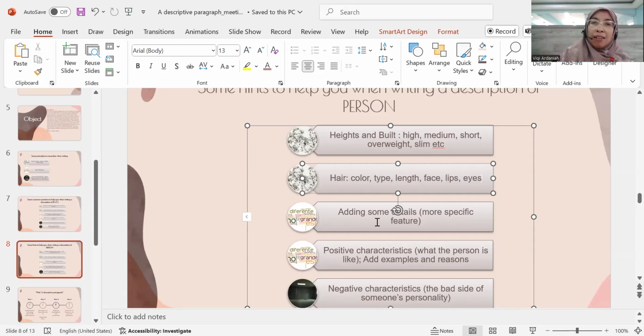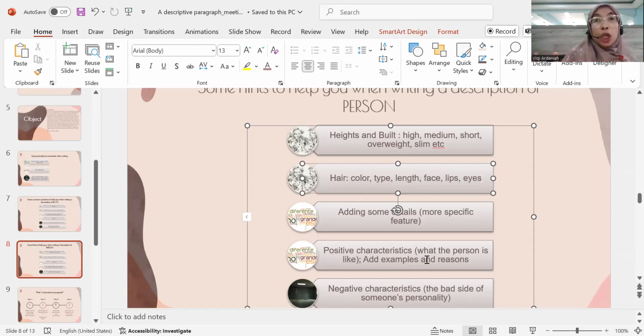Okay, and also add some details, more specific features. Let's say Bu Fiki here is wearing glasses. You can add that Bu Fiki wears glasses if that is a specific feature. You can also add a mole. You know mole, tahi lalat itu bisa ditambahkan. Tahi lalat, luka, bekas luka itu juga bisa ditambahkan teman-teman sebagai specific features. Also, you can add positive characteristics. So after you describe the physical appearance of the person, you can also write the characteristics that are positive about that person.